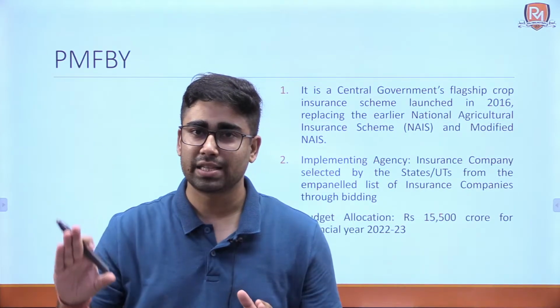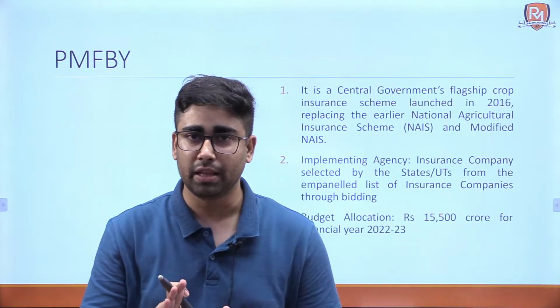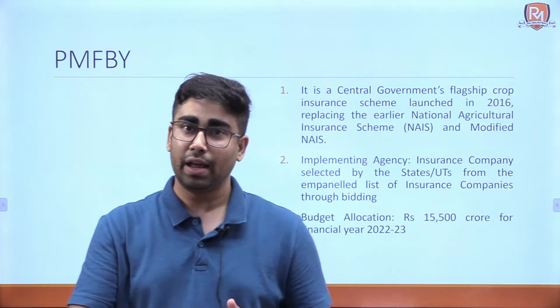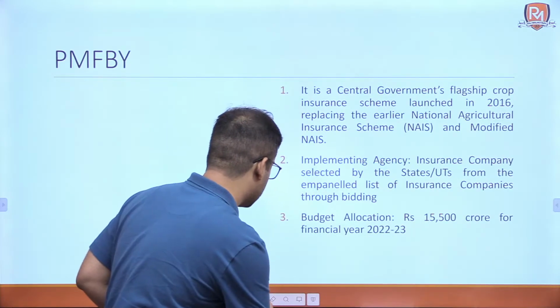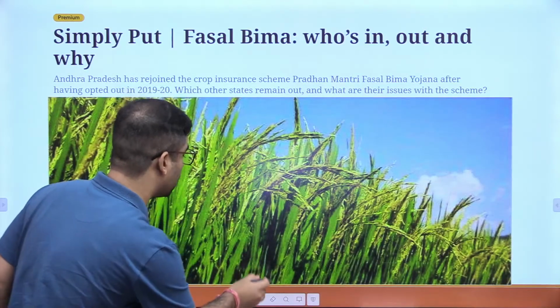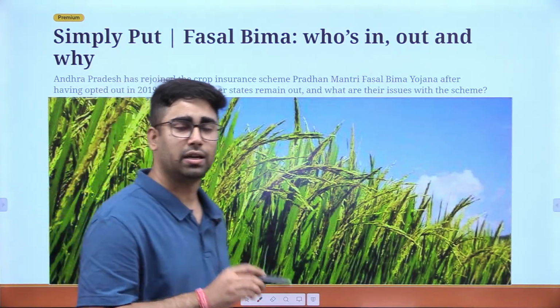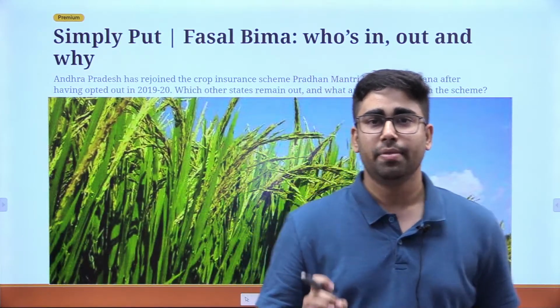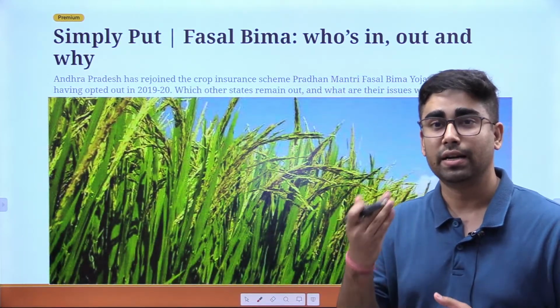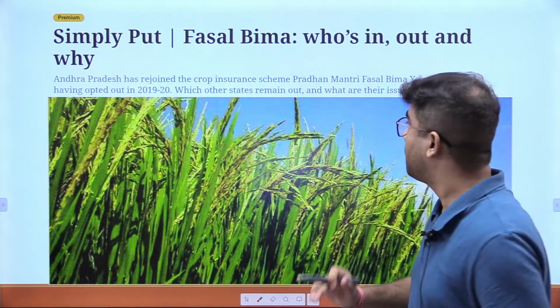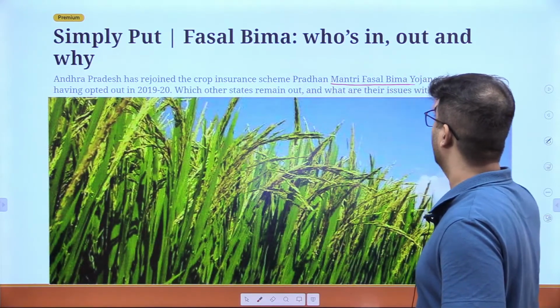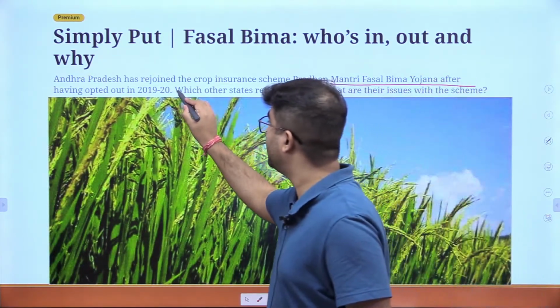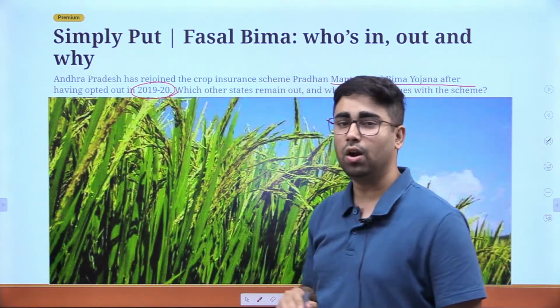Okay, several states form part of the Pradhan Mantri Fasal Bima Yojana. In fact, if you look at the context of the news this week, it was because of this only that Andhra Pradesh has decided to become part of Pradhan Mantri Fasal Bima Yojana, after having opted out in 2019 or 20.